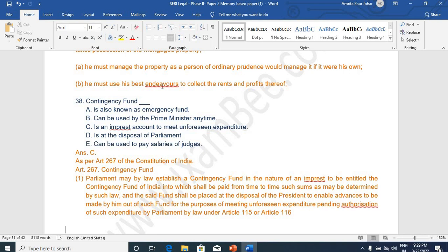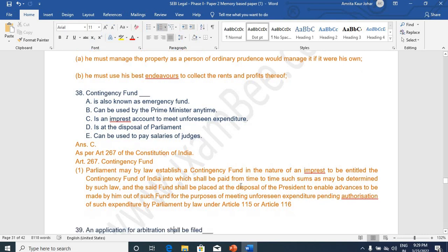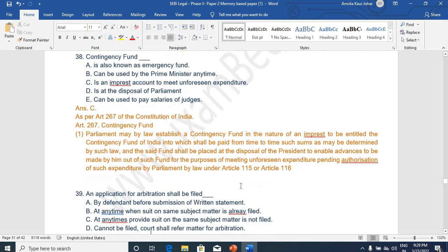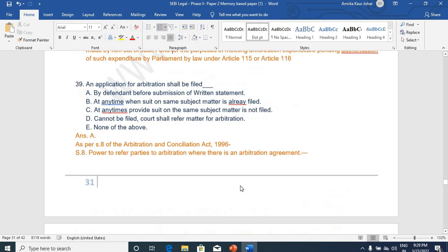But the correct option, the most appropriate one, will be as an impressed account to meet unforeseen expenditure, because ये impressed account वाला जो definition है directly article में mention किया गया है. You can see Parliament may by law establish a contingency fund in the nature of an impressed account to be entitled to the contingency fund. This is the most appropriate and apt word for that.